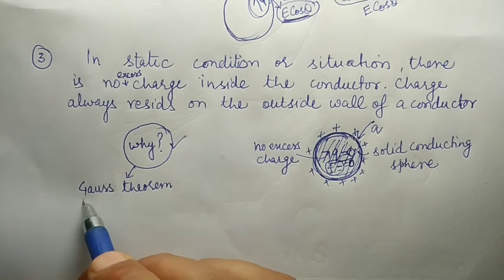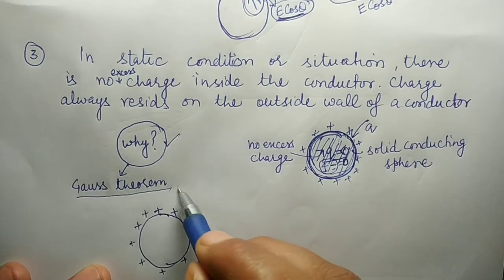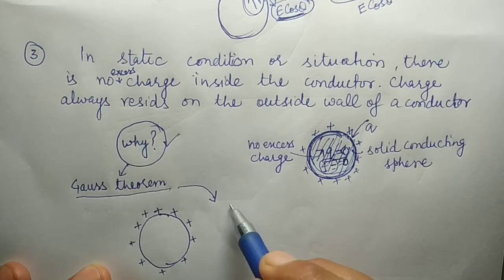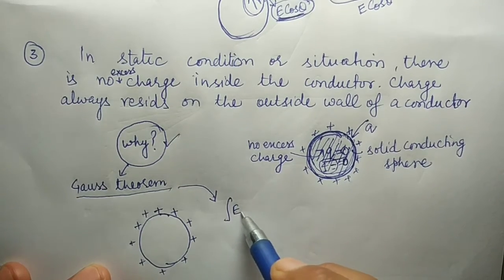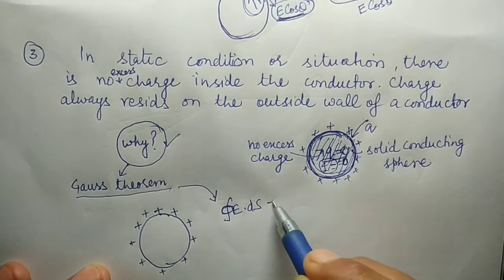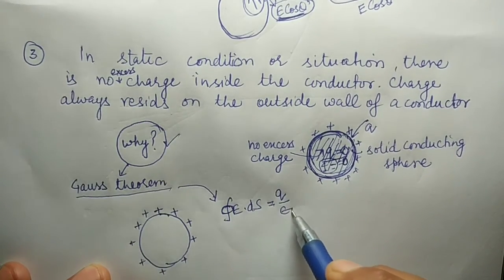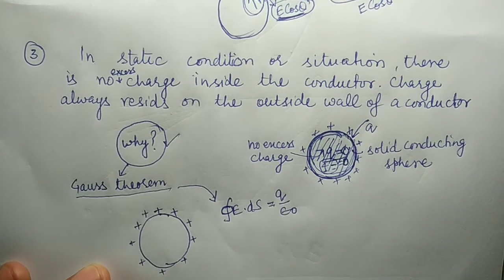So this can be explained with the help of Gauss theorem. So what is our Gauss theorem? Gauss theorem says the total flux coming out of a closed Gaussian surface is equal to the total charge enclosed divided by epsilon naught.